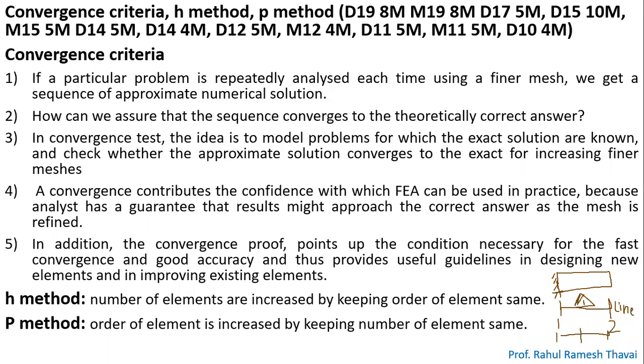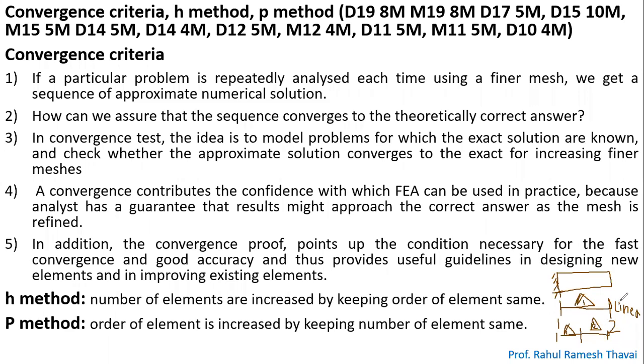Now I need to solve the problem by using the H method, so I will increase the number of elements. Initially I considered only one linear element. Now I will consider 2 linear elements and solve this problem with them. Is it okay?